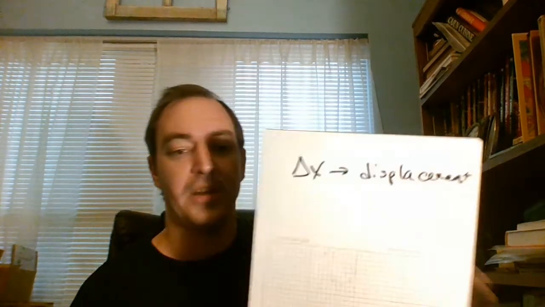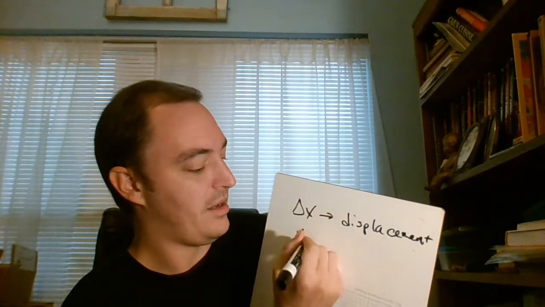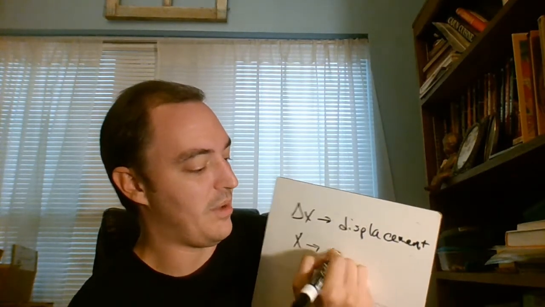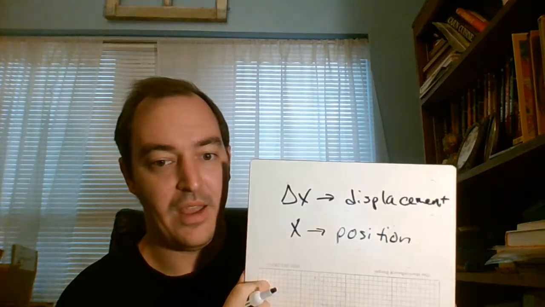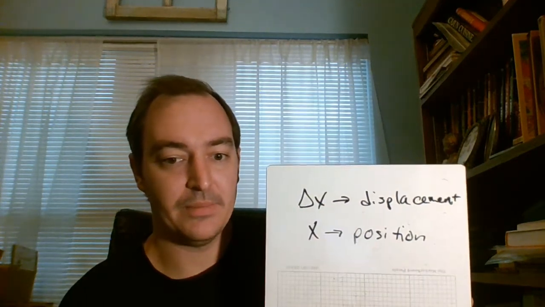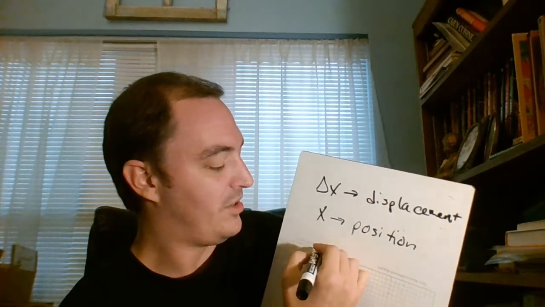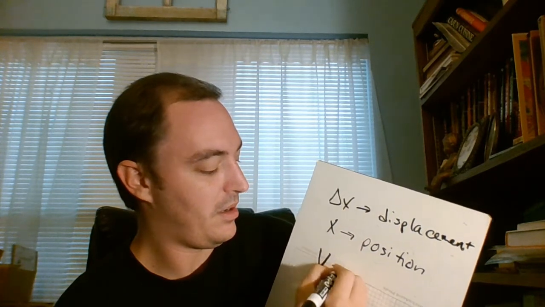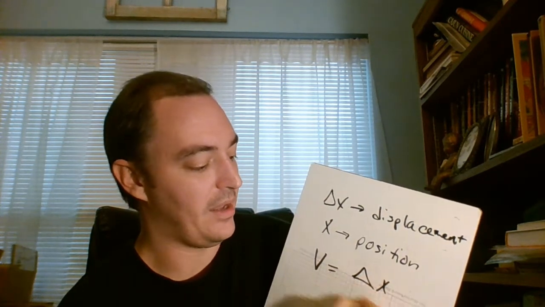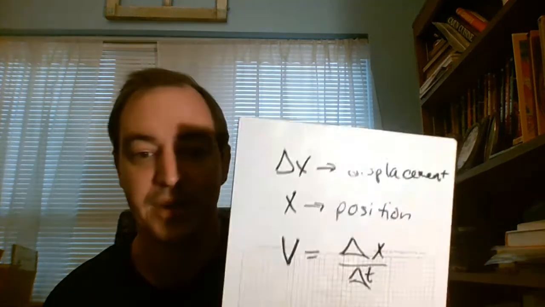We know that this delta x is technically my displacement, because x represents my position, and of course here it means my horizontal position. If I have both, I'll have an x and a y. A change in my position is my displacement. So in order for me to have any sort of movement, I have a change in position that takes me a certain time interval to complete. So that gives us our first one.